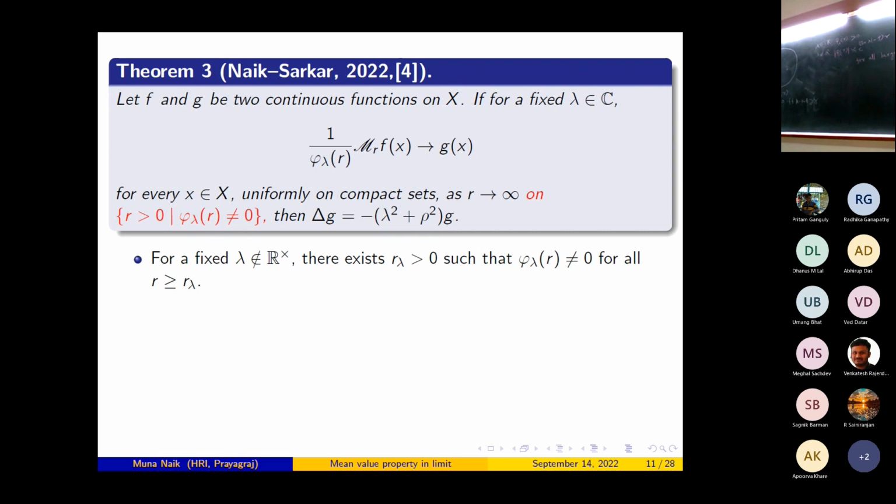For this one, you can call it the modified mean value property, or the averages, M_r f divided by phi_lambda(r). Lambda is i rho in this case. For that reason, I am calling this the limiting mean value.